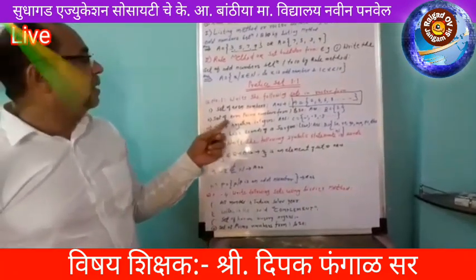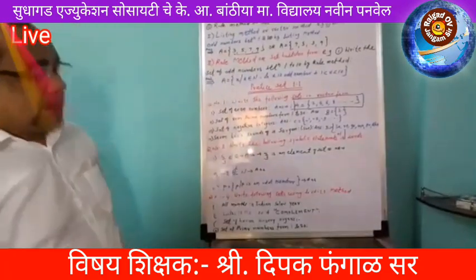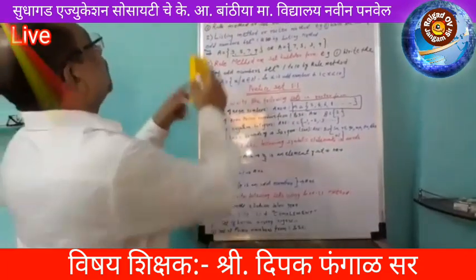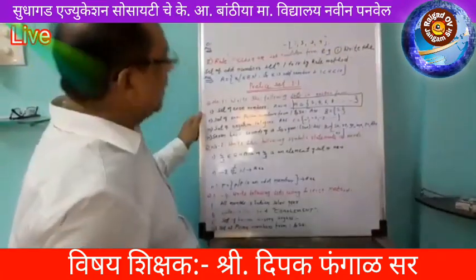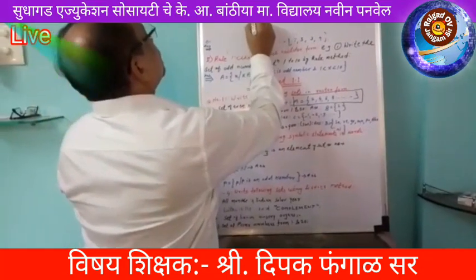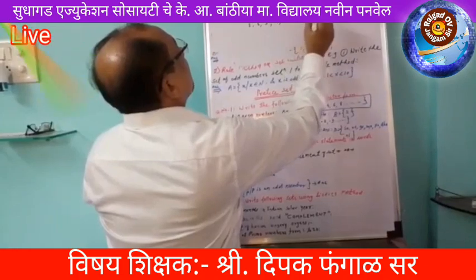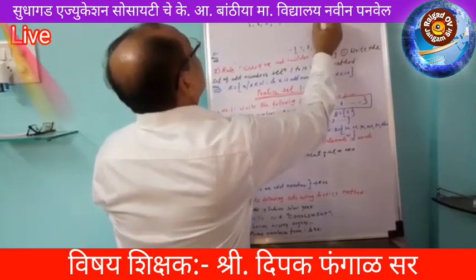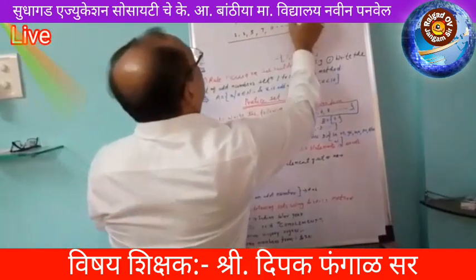Second example, set of even prime numbers from 1 to 50. First of all we see the prime numbers 2, 3, 5, 7, 11, etc. and the last one 47. These are the prime numbers between 1 to 50.